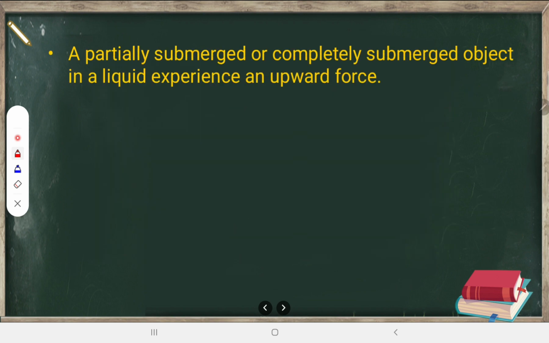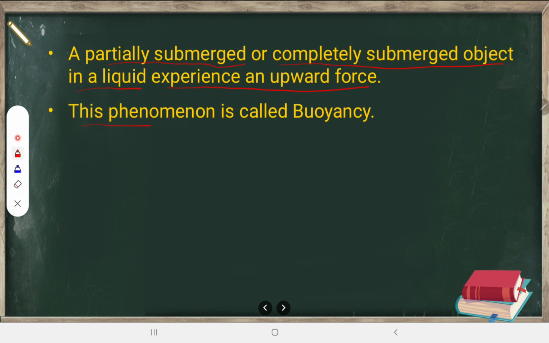So let us take all those points whatever we have discussed. The first point, look at this definition very carefully: a partially submerged or completely submerged object in a liquid experiences an upward force. Alright, fine then. So this phenomenon is called buoyancy. If somebody asks you what is buoyancy, then you should be able to write: a partially submerged or completely submerged object in a liquid experiences an upward force.